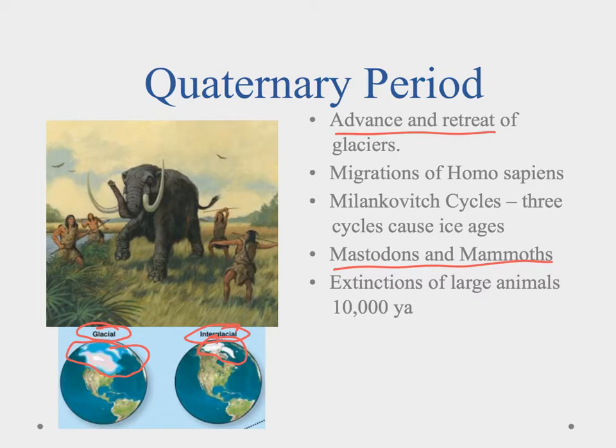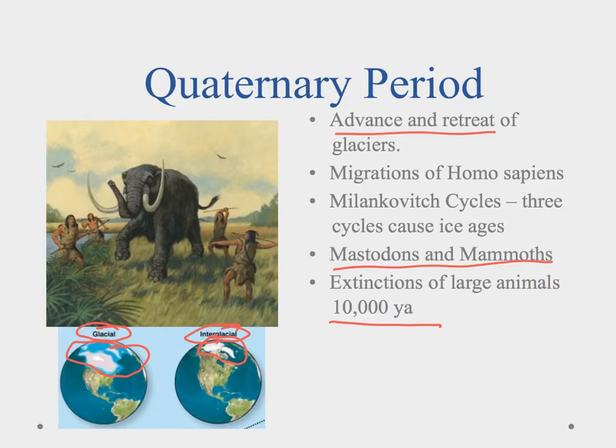Now, we noticed that we had the extinction of them about 10,000 years ago. That's about the time when the last ice age ended. So at the end of the last ice age, the climate started to warm up a little bit. Food might have changed a little bit for them, but we do notice the extinction of the large animals. And not just the mastodons and mammoths, but your giant sloths and things of that nature also.